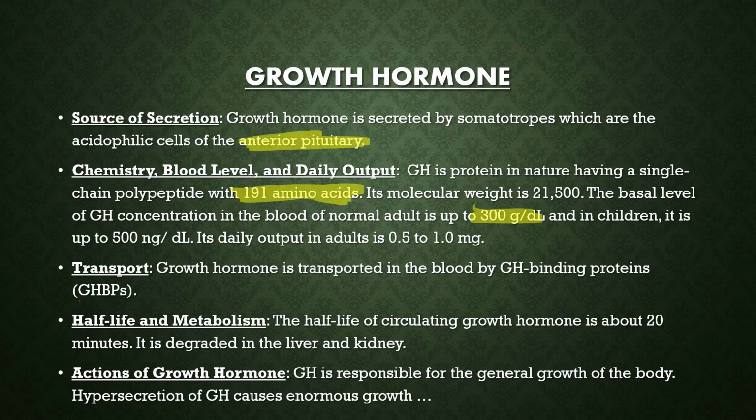Concentration is nearly 300 to 500 for children and 0.5 to 1 for adults. Next, the transport is by GHBP, growth hormone binding proteins. Its half-life is approximately 20 minutes and its action is that it is generally responsible for the growth of the body. Hypersecretion causes enormous growth. Obviously, as I said, the name suggests it helps in growth.